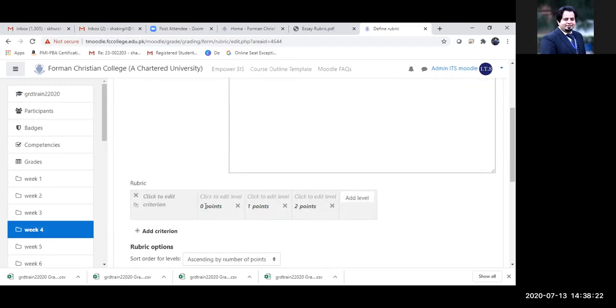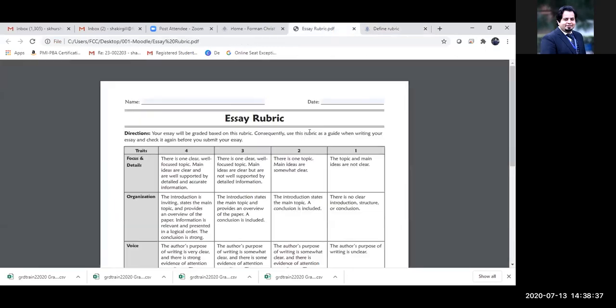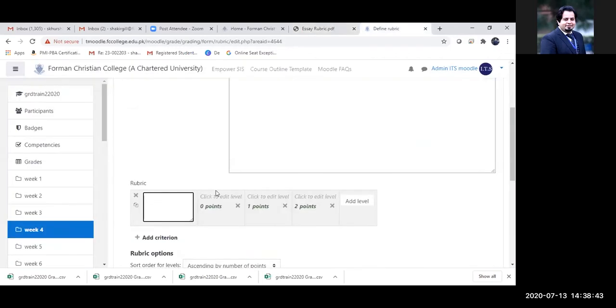And the next step is to actually add the criteria here. So we go by adding one criterion at a time. In order to do that, I'm simply going to click on my criterion over here. I already have a sample list, so I'm just going to use that sample list for this. So my first criterion is focus and details.